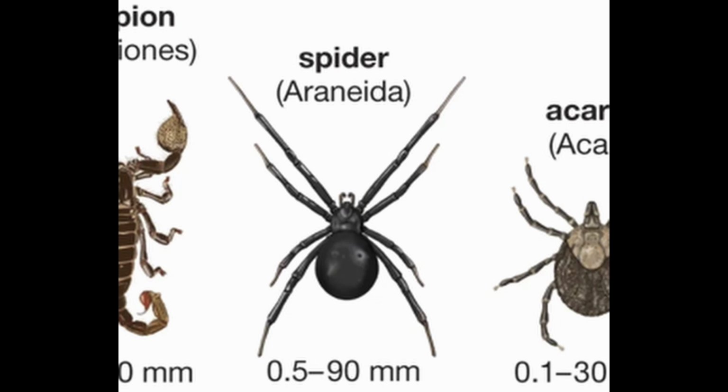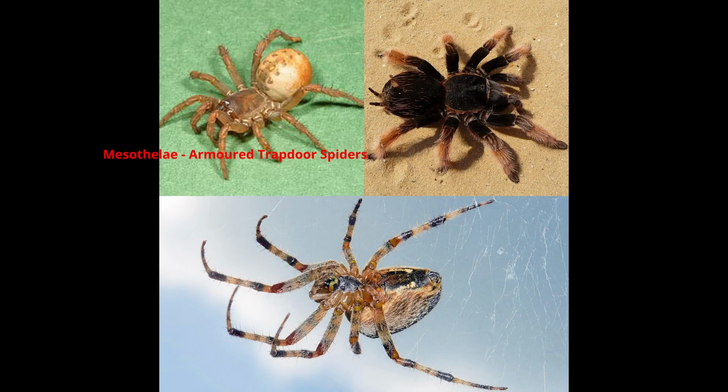Araneae are spiders, so broadly speaking, when we're talking about the classification of animals, we go from arachnid, which covers those that I've spoken about previously, to Araneae, which covers just spiders. Now, within Araneae, you have 3 infraorders. They are Mesothelae, which are the extremely primitive armoured trapdoor spiders.